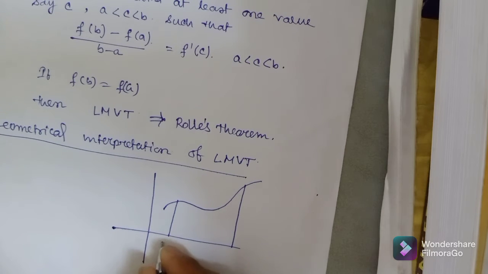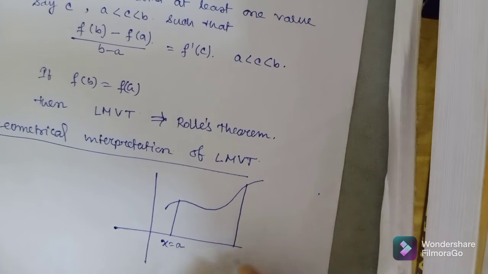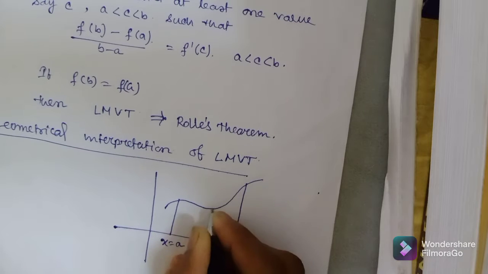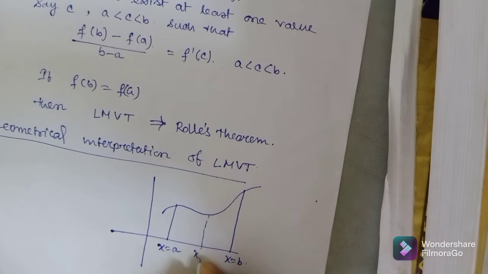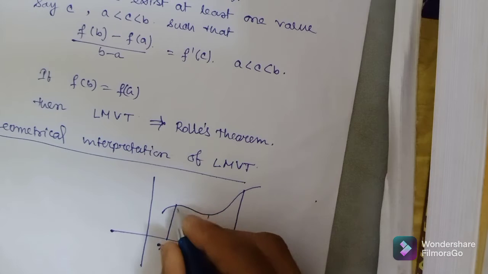Say this is x equals to a and this is for x equals to b, and say this point is x equals to c.